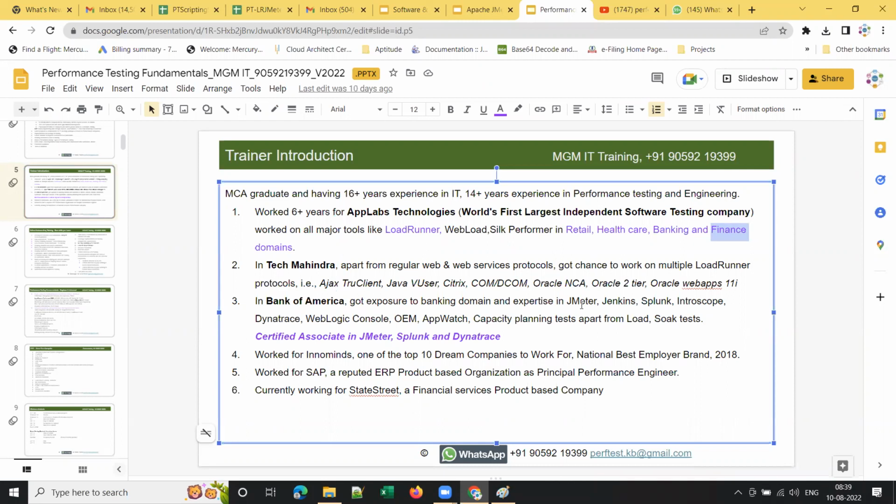It also depends on the company. If you are going for a product-based company, let's say Bank of America, JP Morgan, or Wells Fargo, it will be completely banking domain. But if you go for a service-based company, there will be multiple domains that you will get a chance to work on. Okay, yes, got it.